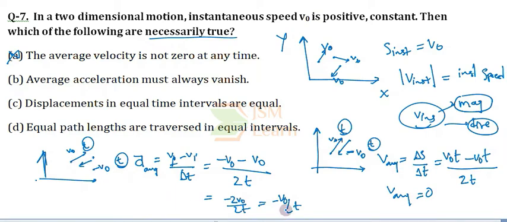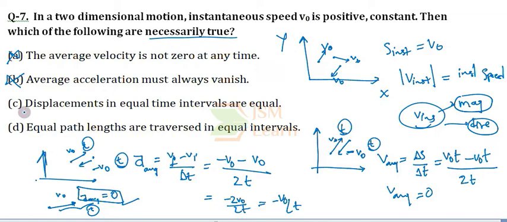It may be 0 in some cases. If the particle moves with velocity v naught in a particular direction for time t without changing its direction or magnitude, then the average acceleration over that interval has v final minus v initial as 0. That is, the average acceleration can be 0 or can be nonzero. Option B says it is always 0, which is wrong and not necessarily true.